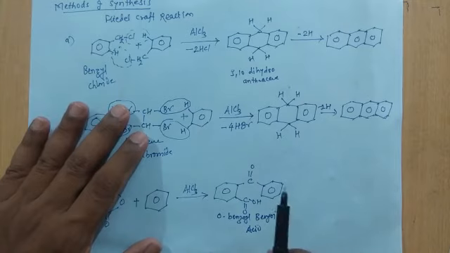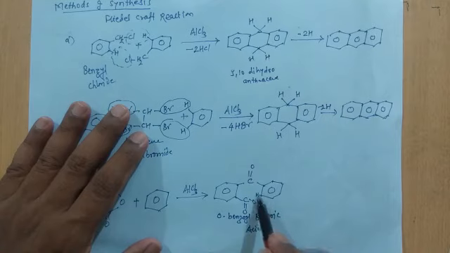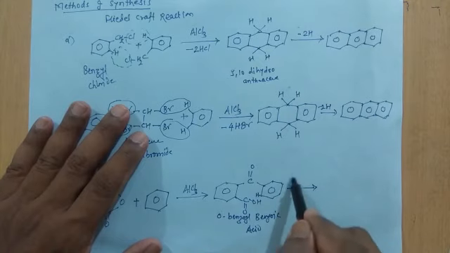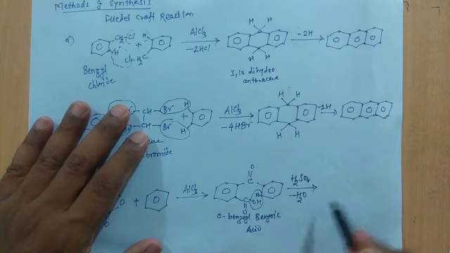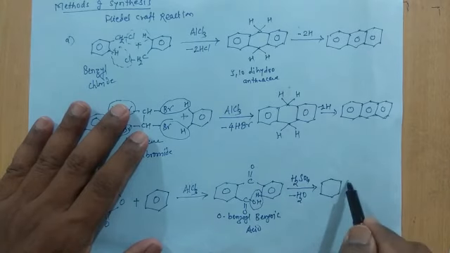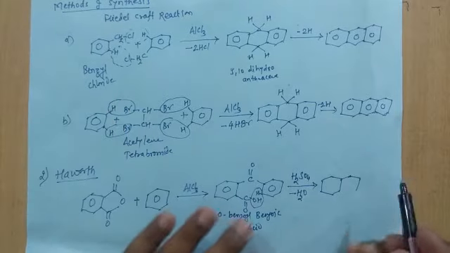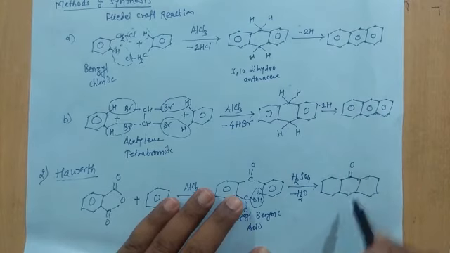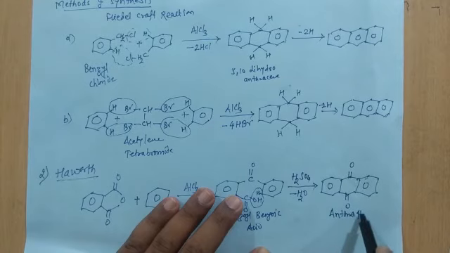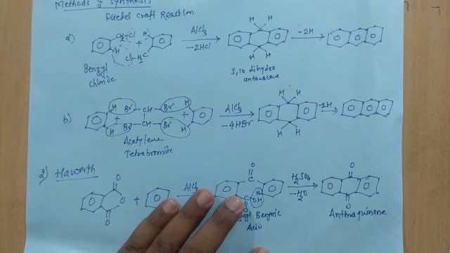Now, if we remember the Haworth synthesis of naphthalene, for the cyclization reaction we used concentrated H2SO4. So here also we can use concentrated H2SO4. It will liberate this water molecule to give this anthraquinone, one of the important derivatives of anthracene.